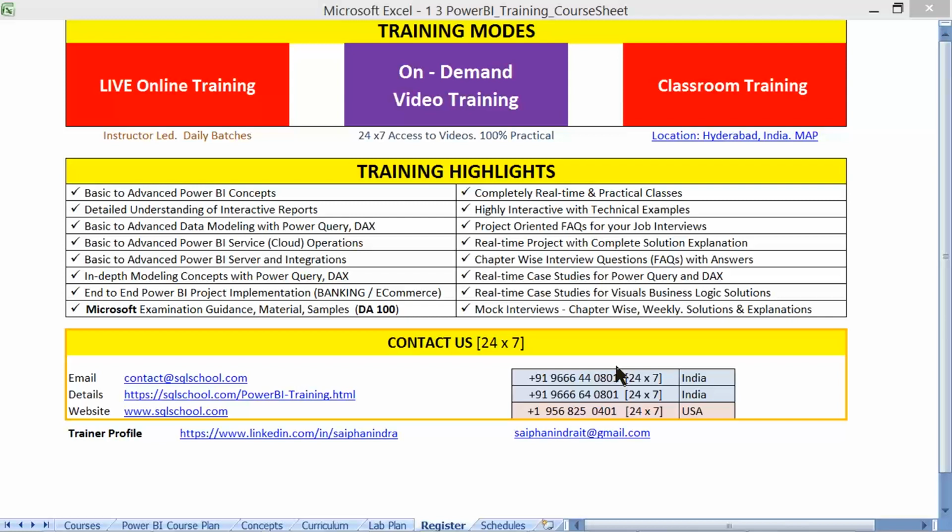You will also get complete material and certification guidance, the DA-100 or Data Analyst Microsoft examination content and guidance as part of this course, in addition to real-time project work. Please do reach us for doubts and clarifications. Glad to assist you further for your happy learning.